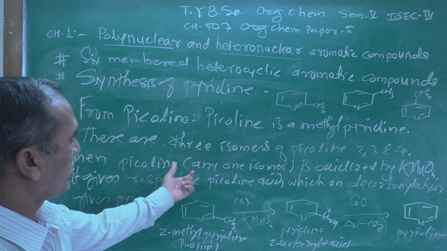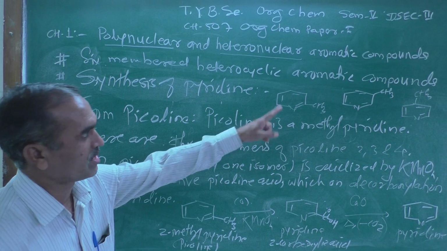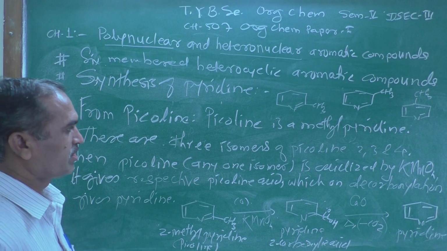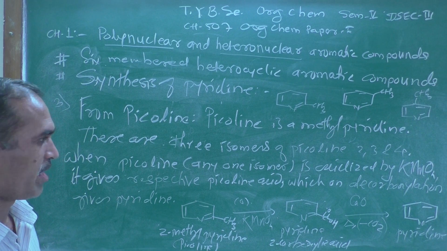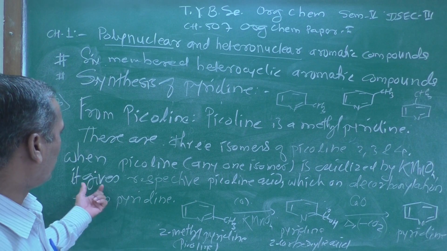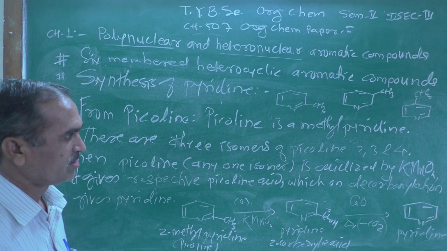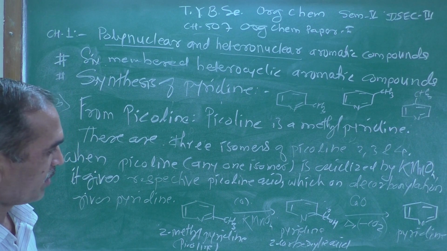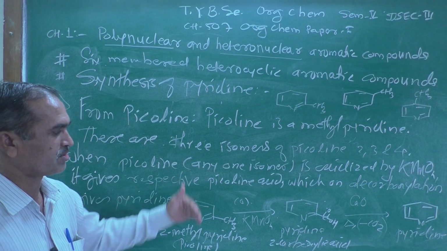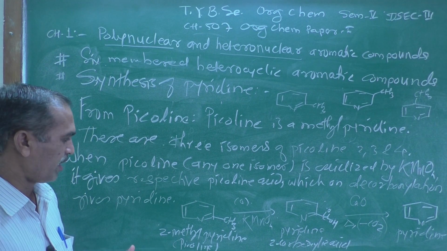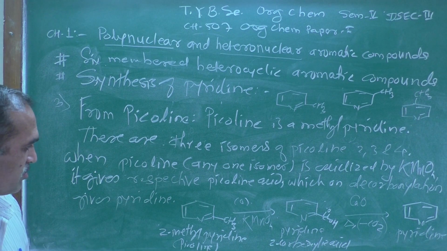When any one isomer, out of those three, is oxidized by potassium permanganate, KMnO4, it gives the respective picolinic acid, which on decarboxylation gives pyridine. Look at the representation of the reaction, how one can get pyridine, by representing the reaction over here.